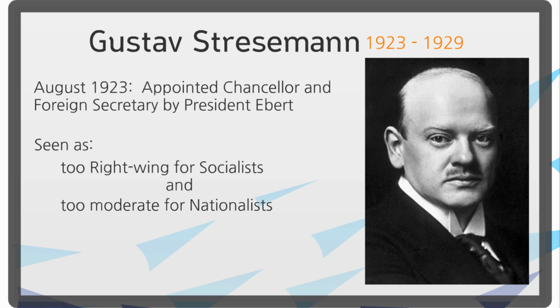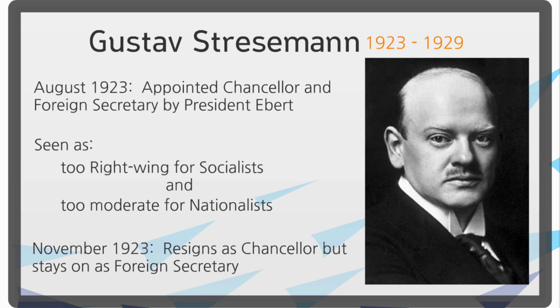In November of 1923, Stresemann resigns as Chancellor but stayed on as Foreign Secretary. So although he was not Chancellor for very long, he continued to be involved in the making of many of the most important policies and political decisions of the time. In this video, we're going to look at 6 of these decisions.